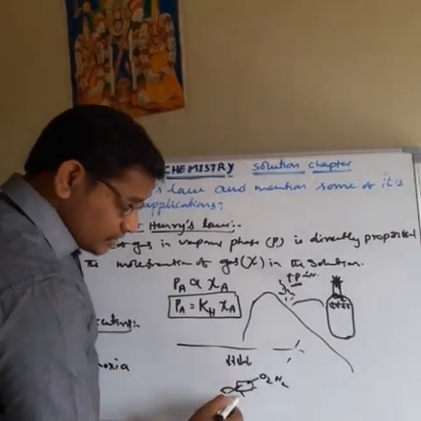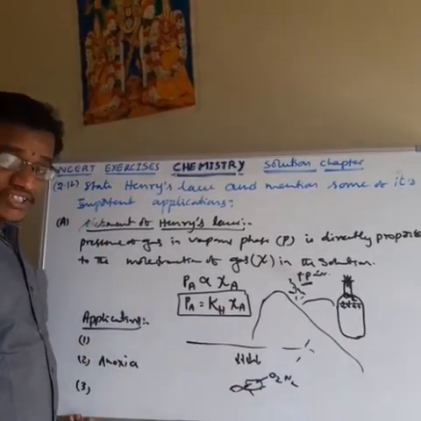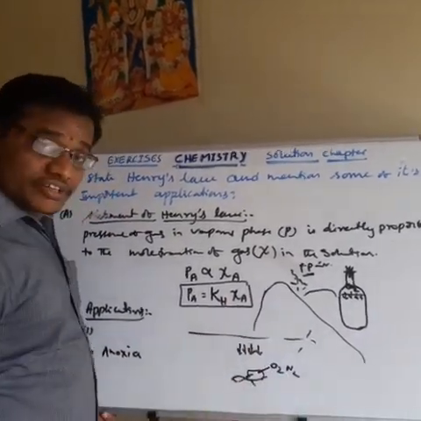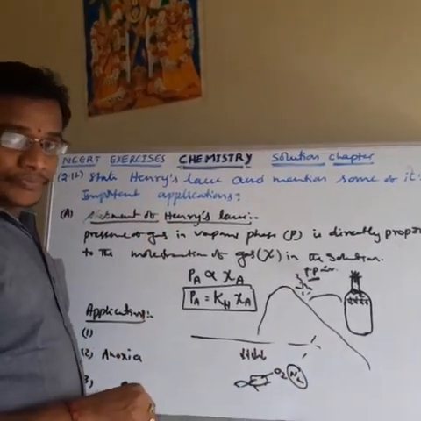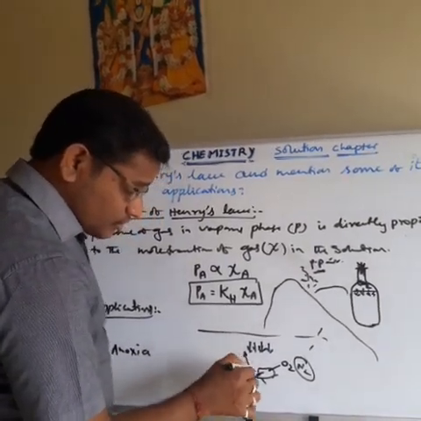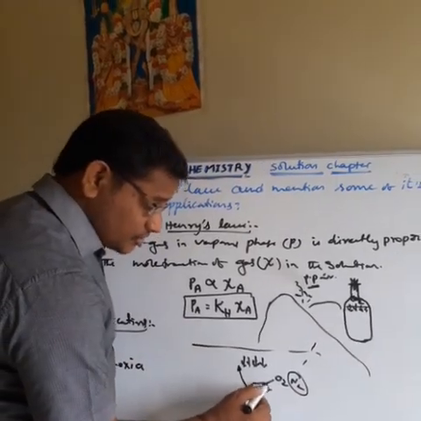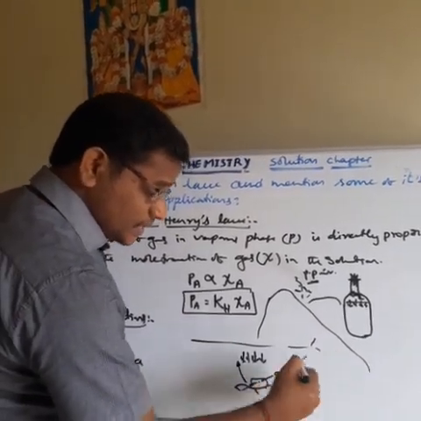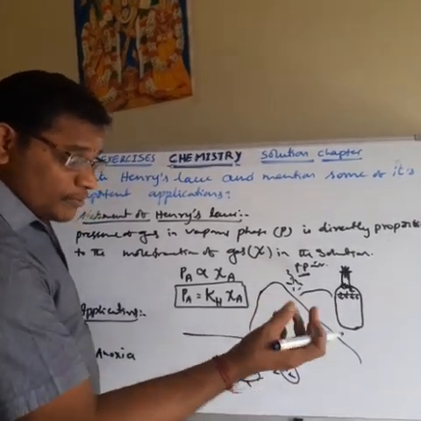But oxygen dissolved in the blood forms oxyhemoglobin, and the oxygen is supplied to the cells, so that it is used for metabolic activities. But what about the nitrogen? Nitrogen is also dissolved in our blood. When the person comes to atmospheric pressure, or the surface of the water, the dissolved nitrogen is removed in the form of bubbles.